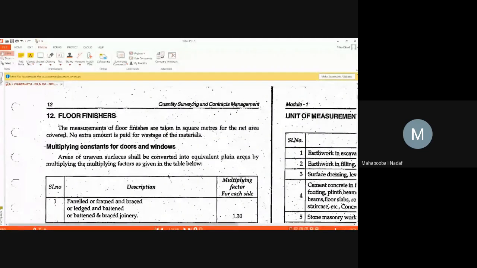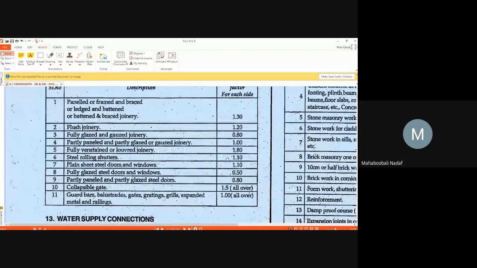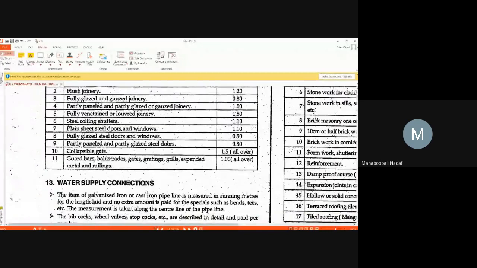Okay, these are the constants. We are not going to use them. Okay. Water supply connections. Running meter.